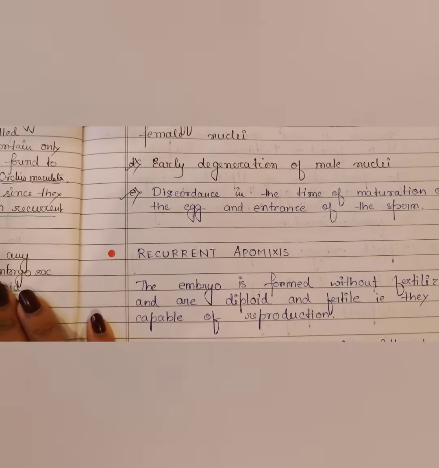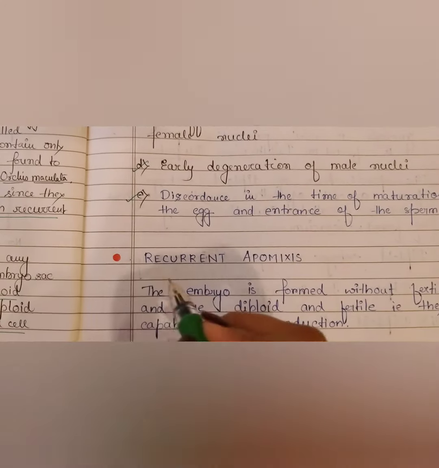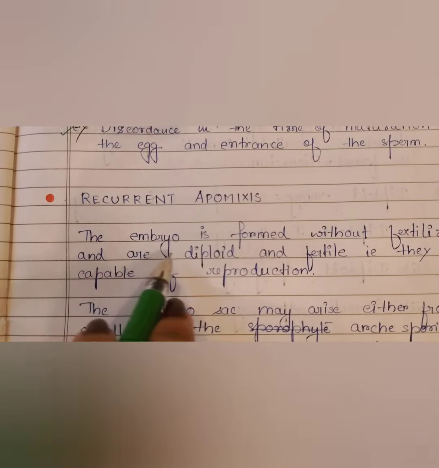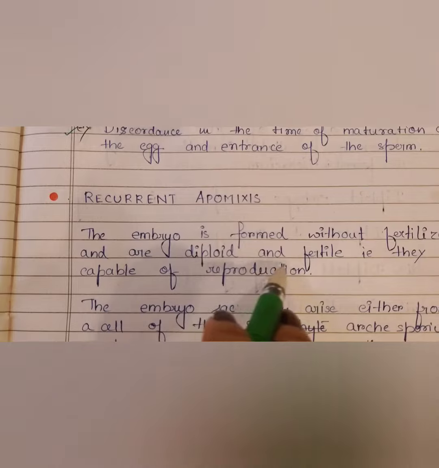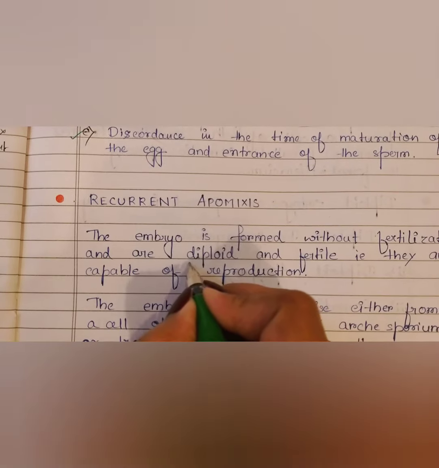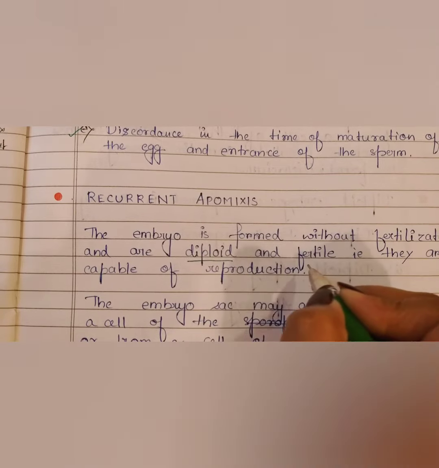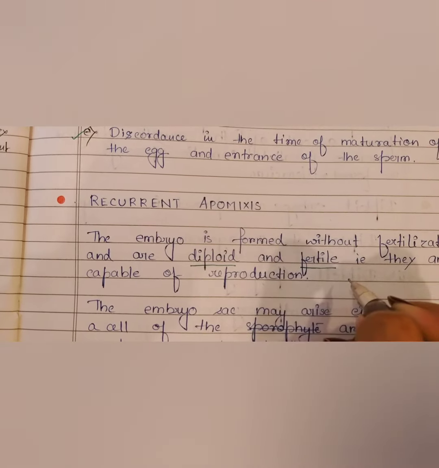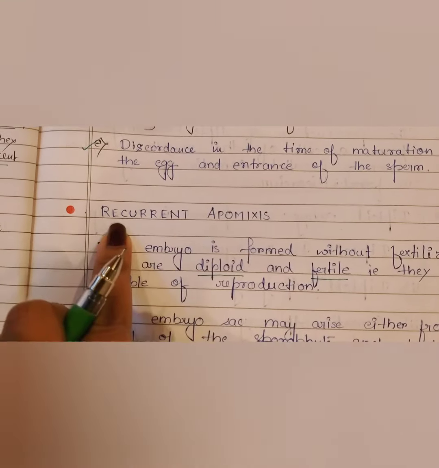Right? Next we come to recurrent apomixis. What is that? The embryo is formed without fertilization and are diploid and fertile. Over there, what did we see? In non-recurrent, haploid and sterile. Here in recurrent apomixis, it is diploid and fertile. That is, they are capable of reproduction. That is the reason they are called recurrent.